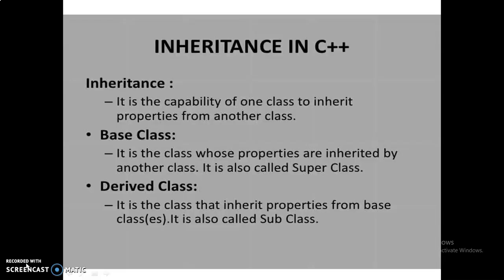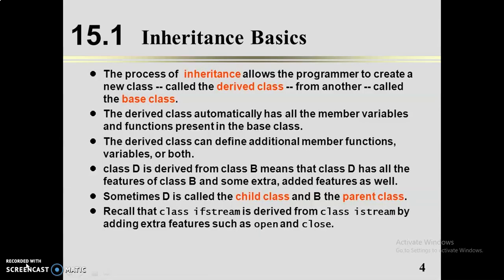So shortly, inheritance is the capability of one class to inherit properties from another class. The base class is the class whose properties are inherited by another class. It is also called superclass. The derived class is the class that inherited properties from the base class. It is also called subclass.